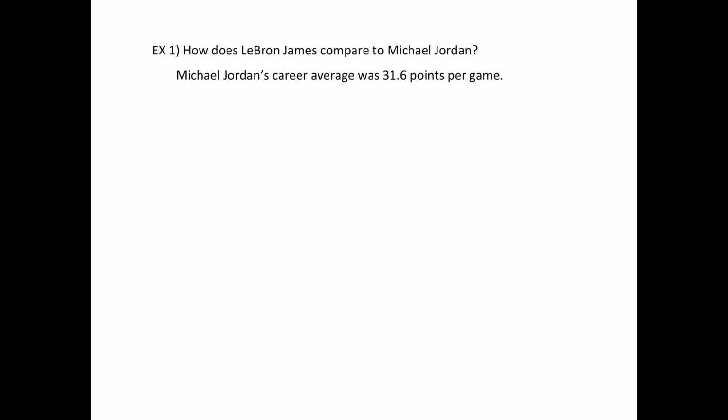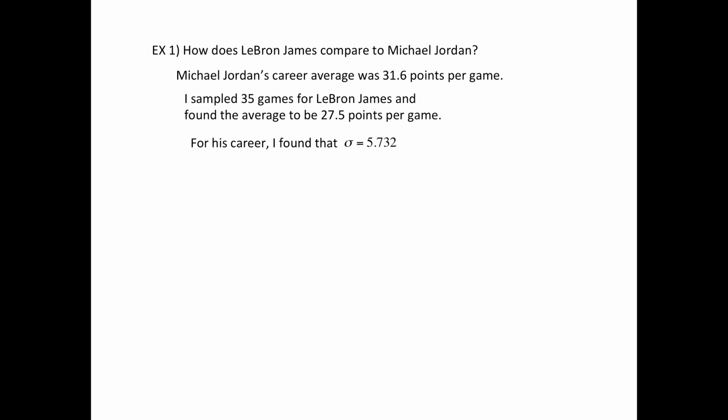Here's an example from the NBA. So LeBron James is still playing. Michael Jordan is retired. So Michael Jordan's mu, or overall average, is 31.6 points per game. He was a genius. Well, still is. So I sampled 35 games from LeBron, found out the average was 27.5. Yeah, a little bit lower, but he's not finished playing, and this is only based on 35 games. I also found out that for his whole career, or in other words, the whole population of his scores, not just those 35, the standard deviation is 5.732.